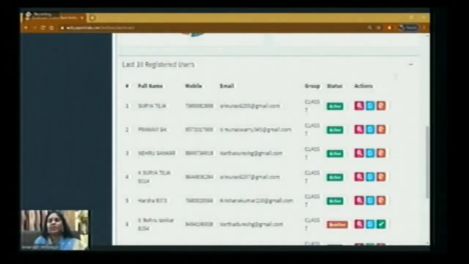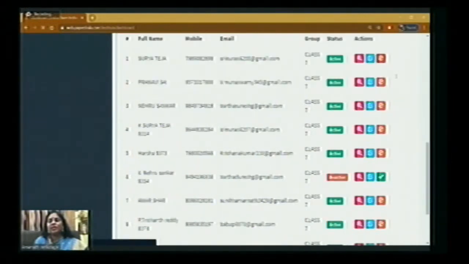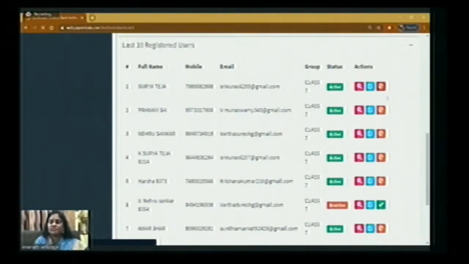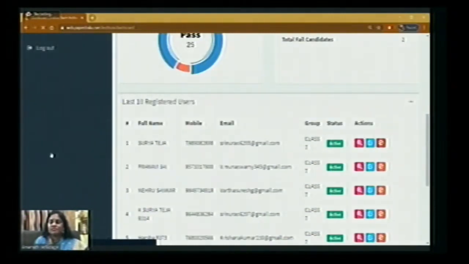Out of 25 students, suppose tomorrow I have scheduled an exam. Only 15 have taken the exam, 10 were absent. Again, those 10 requested me, sir, we want to write the exam. So I can deactivate the 15 students and I can again conduct the exam for the remaining 10 students. This is one more very good property we have in Papershala.